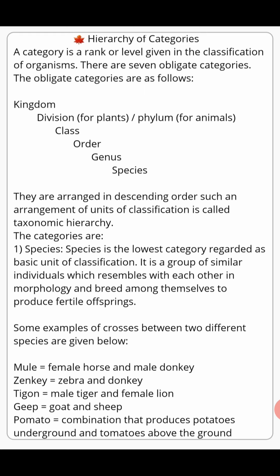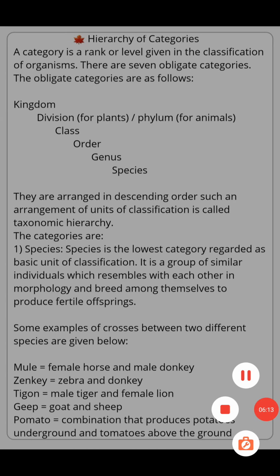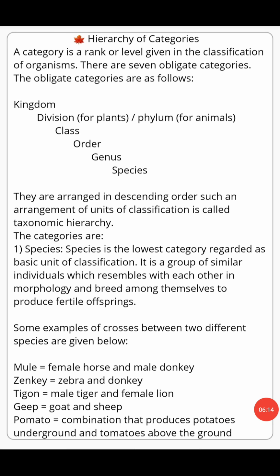Now next, let's talk about some examples of different species of living organisms that can cross. I told you the definition of species.